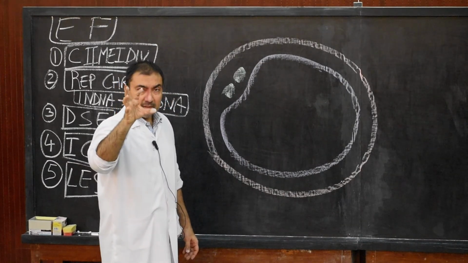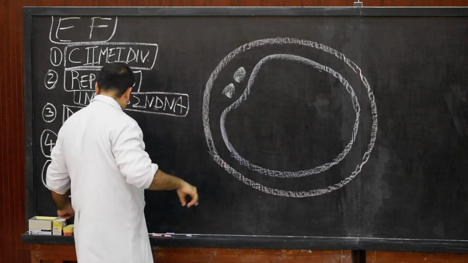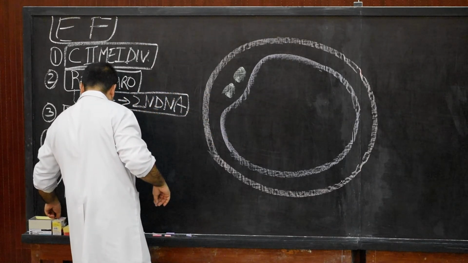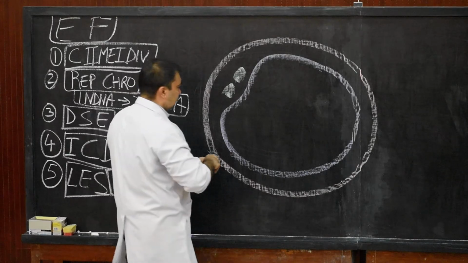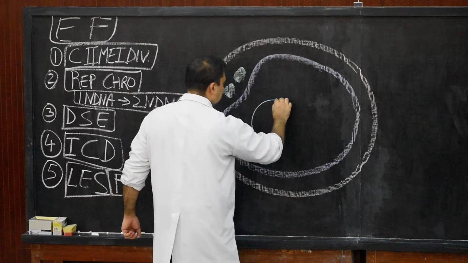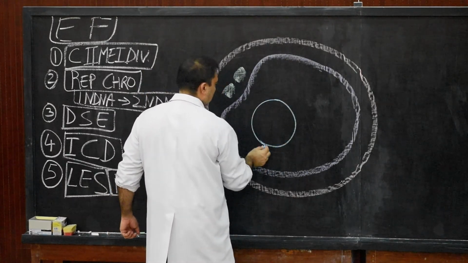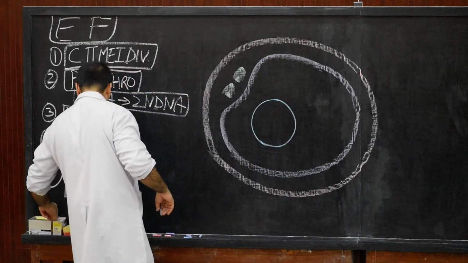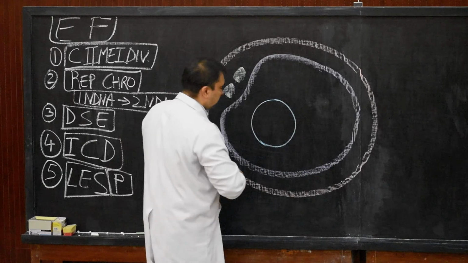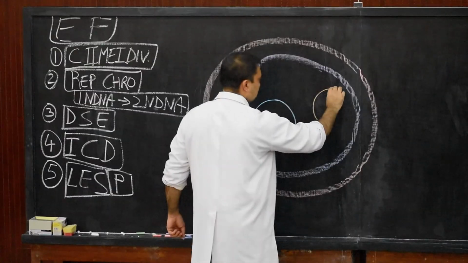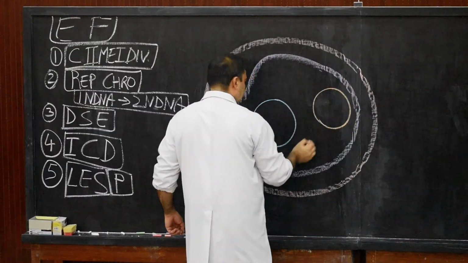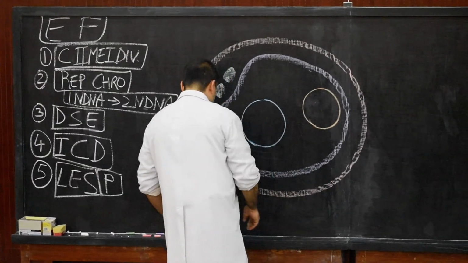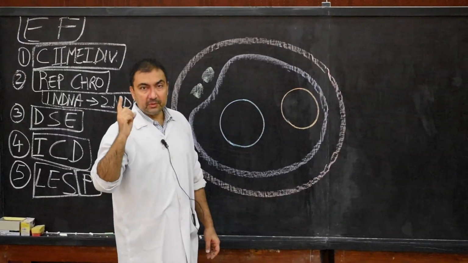The nucleus of the ovum will be known as the female pronucleus. In blue color, this will be the nucleus of the ovum, known as the female pronucleus. And the spermatozoon, here I am using orange color, this is the head of the spermatozoon, which will be known as the male pronucleus.